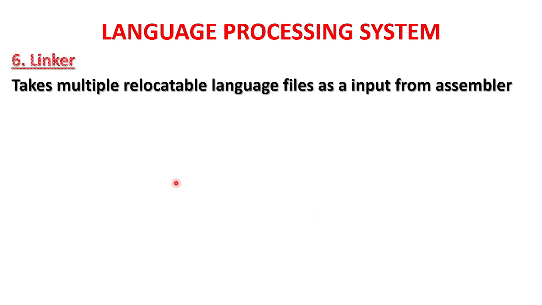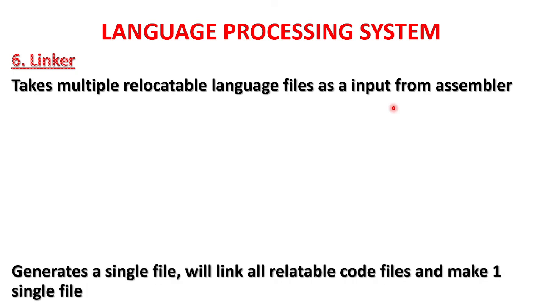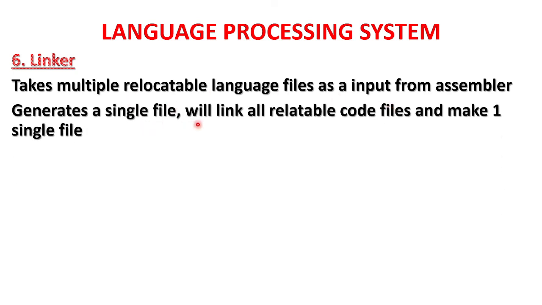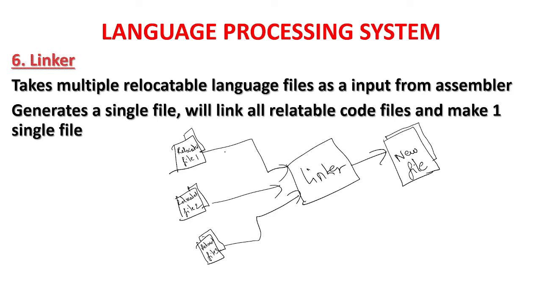It takes multiple relocatable language files as an input from the assembler and combines all the relocatable files into a single file. That is the job of the linker. It links all the relocatable files together and makes one single file. So many files will be there, and the linker will combine all relocatable files which are at different places into one single file. You will link all the relocatable files.